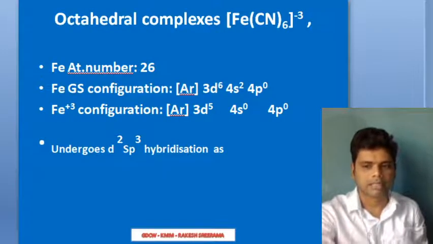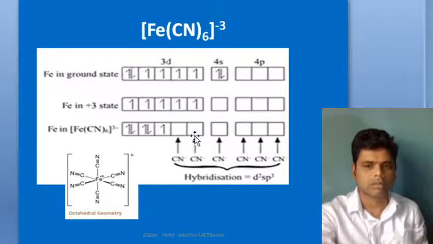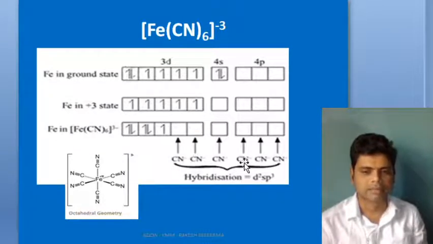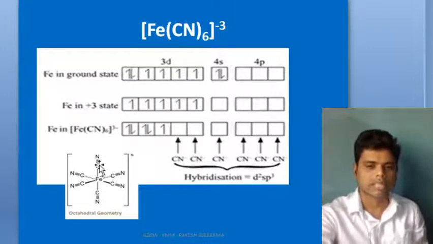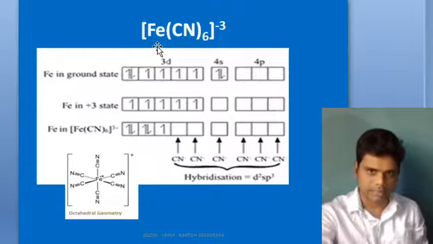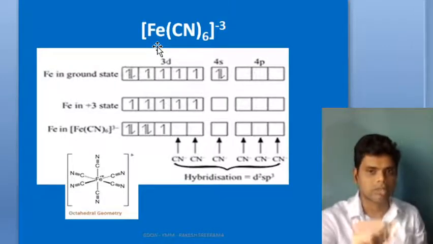d2sp3 hybridization occurs, resulting in d2sp3 orbitals to accommodate these 6 cyanides. That's how it results in d2sp3 hybridization, and still you have one unpaired electron. Into these d2sp3 orbitals, your cyanide will bring electron pairs. Cyanide is a Lewis base that brings those electron pairs, and Fe plus 3 acts as a Lewis acid. So you should keep that in mind.